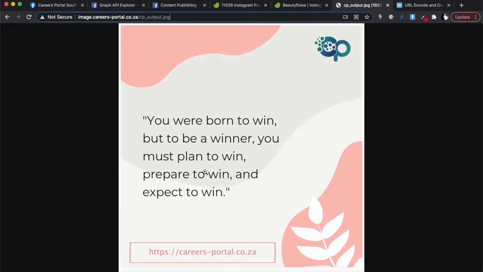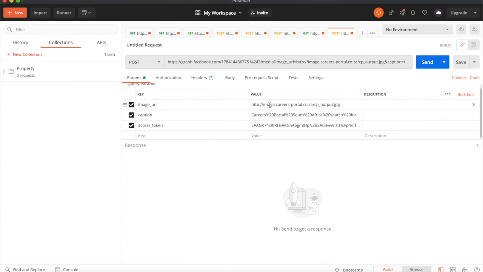So with the Instagram API, we're going to do something different this week: every time we create an image, we're going to change the file name, because if we keep the same file name, we're not going to be able to find the new image every time like we did with Facebook. But if that's confusing you, don't worry, you will see it when we get to the code. So basically just copy that URL, okay, and I've pasted it down there. And then the caption, I've changed that as well to say what I want to say, okay?